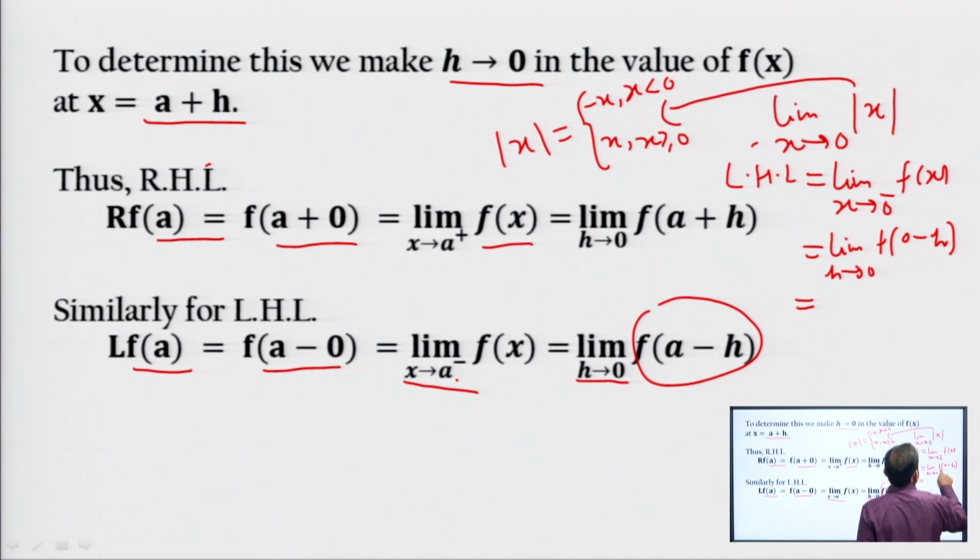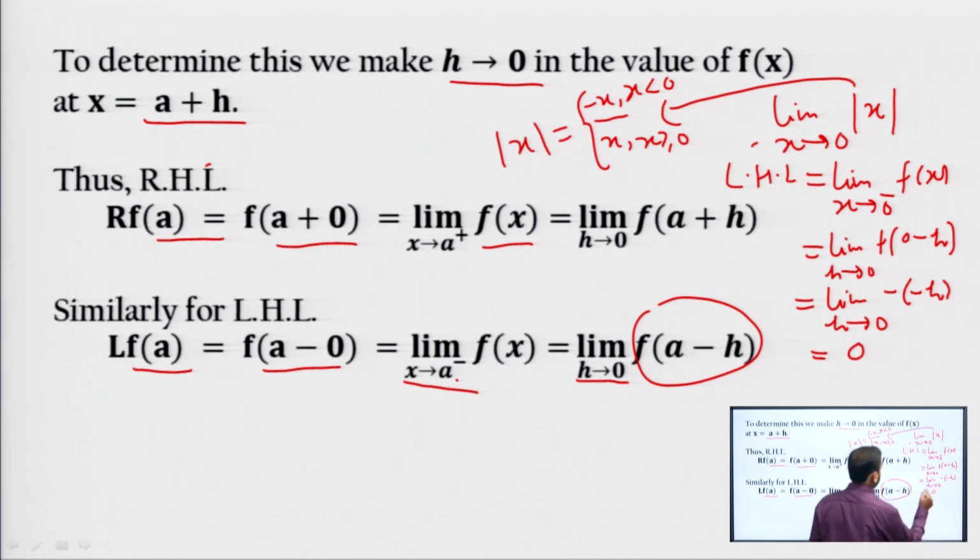Now we replace x by minus h in this function because x is tending to 0 minus. What we have is limit h tending to 0 of minus of minus h, which is 0.